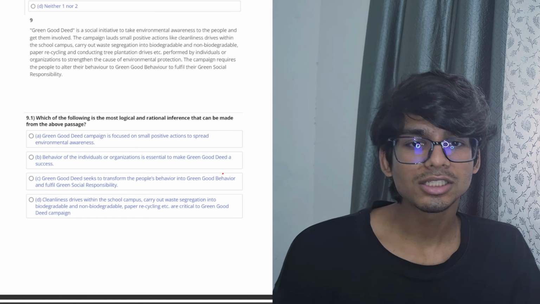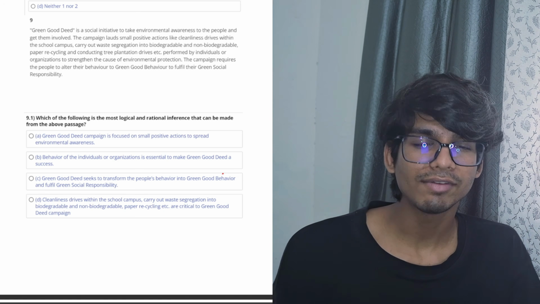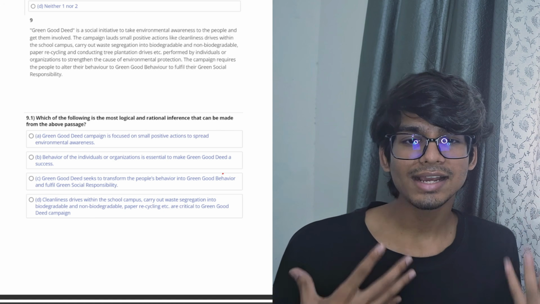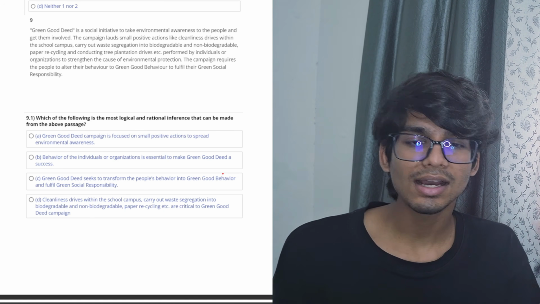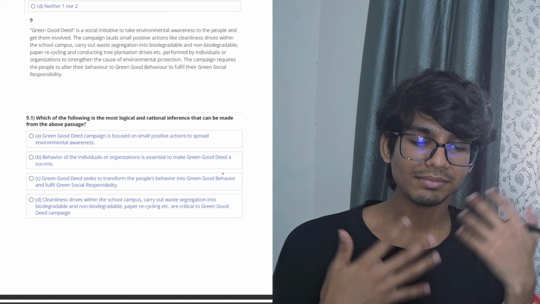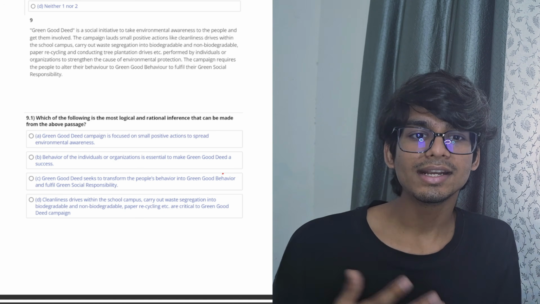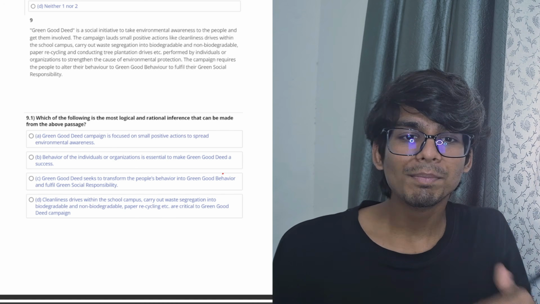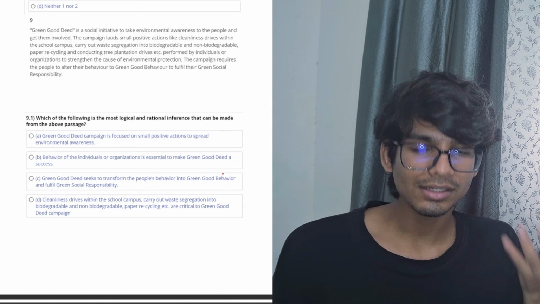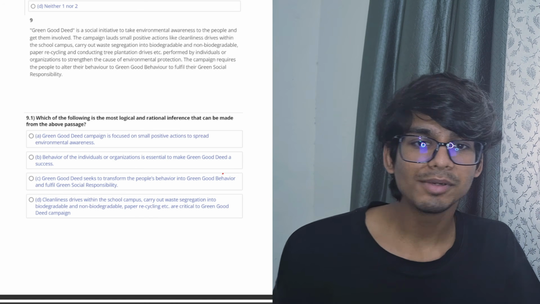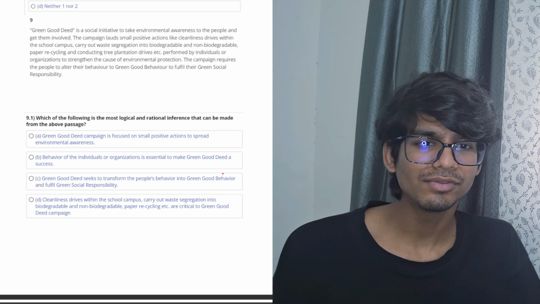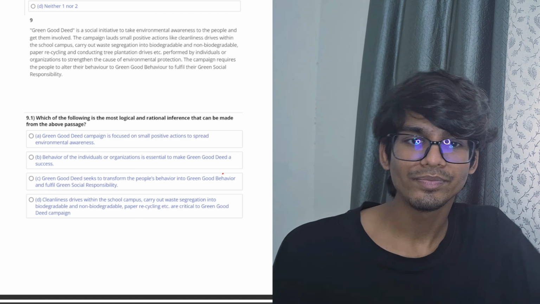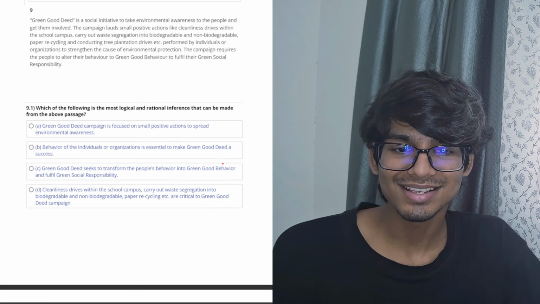The ninth passage talks about Green Good Deed, which is a social initiative for environmental awareness. Under this initiative, cleanliness drives are organized in schools, where they teach the people how to segregate waste into biodegradable and non-biodegradable, recycling and stuff. Basically, the argument here is the campaign requires the people to alter their behavior to green good behavior to fulfill their green social responsibility. This is what the passage sums up to. Actually, I said the entire passage, but alright.